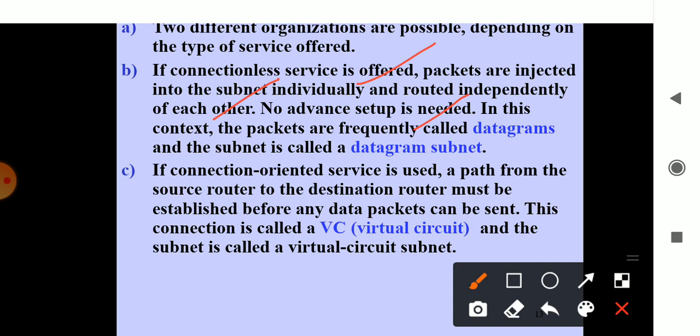The only thing is that the packets have to maintain the information about where they have come from and where they will flow. That information is needed in the connectionless service. It uses a concept called the datagram subnet. A datagram is a collection of data stored with the help of the source and destination addresses. Whereas a connection oriented service needs a virtual circuit. That part we will discuss next.